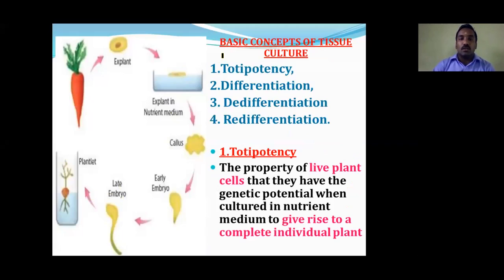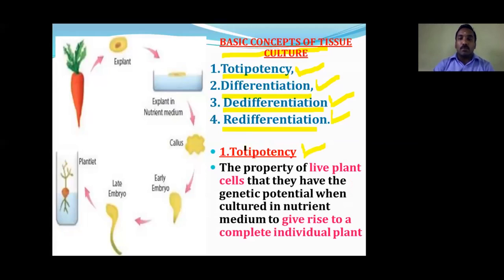The next one, basic concepts of tissue culture. There are 4 main concepts we are going to discuss. Number 1, totipotency. Number 2, differentiation. Number 3, dedifferentiation. Number 4, redifferentiation. We can see them one by one.